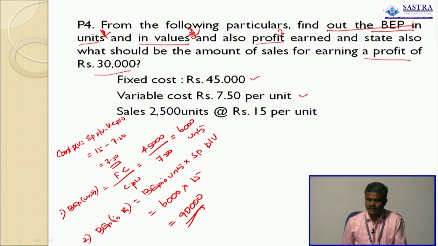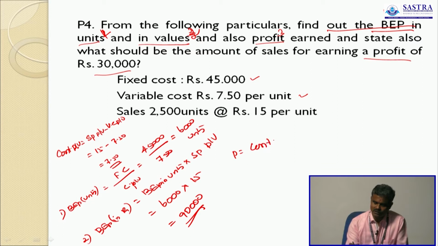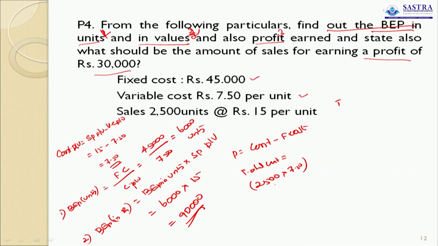What is the profit? So profit equals contribution minus fixed cost. Contribution per unit is 7.50. So total contribution equals 2,500 units into 7.5 contribution per unit. So that is 18,000 something... 14,000.